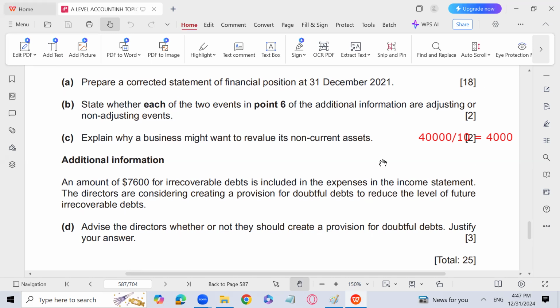We will create a provision for doubtful debts because it is created for the expected future loss of bad debts before the occurrence of that loss, according to the prudence concept, to avoid that loss, so that profit is not overstated and trade receivables are not overstated. So these three points have to be written in this part: the prudence concept, profit not overstated, and trade receivables not overstated.